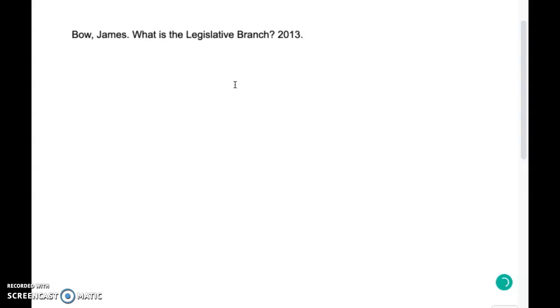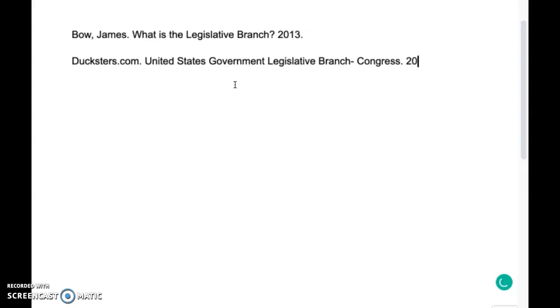Now, if you're using a website and you don't know the author's name, you can write the website's name. So one website that I used was ducksters.com, and the title of the web page or the web article was United States Government Legislative Branch Congress. And the copyright at the bottom of the page said 2020.